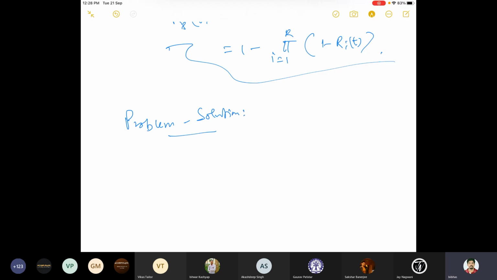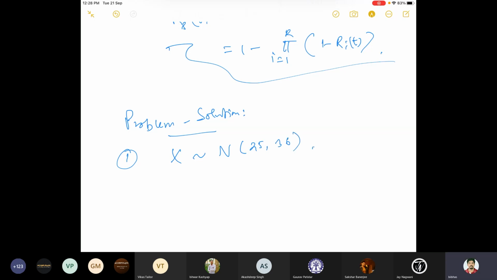Okay, now let me start with a very simple problem. Suppose we have a random variable X which is distributed as normal, and let's say the mean is 25 and the variance is 36.